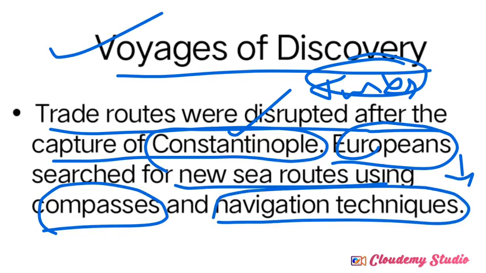See, when the Turks captured Constantinople and blocked all the different trading routes, it motivated them to find new sea routes. So it became one of the plus points or positive points of the voyages of discovery. They started to discover new different sea routes, and they had perfect trading routes and trading activities at that time. So trading activities also developed during the Renaissance.